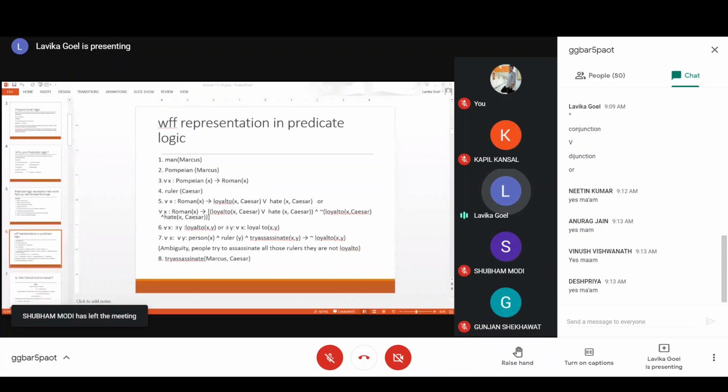But what the second representation says is: there exists some y for every x, right? So this meaning is different here. The meaning is that there is one individual only, which is y, and every x is loyal to that y. So there exists some particular individual y for every x. So for all the individuals which are x, there exists one y to whom they are loyal. So these two representations have different meanings.